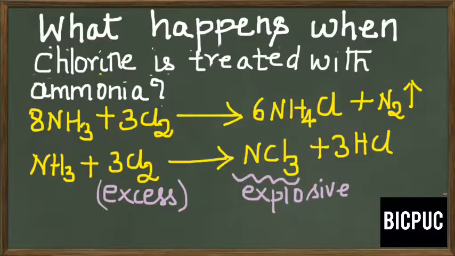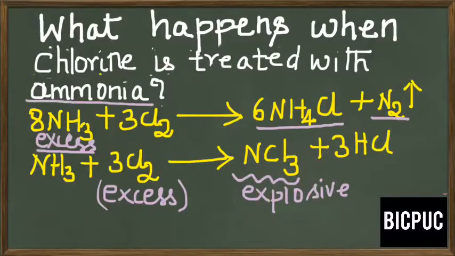And what happens when excess of ammonia is treated with chlorine? Excess of ammonia is treated with chlorine. It forms ammonium chloride along with liberation of nitrogen. So the same compound, ammonia, reacts with chlorine in two different ways as explained here.